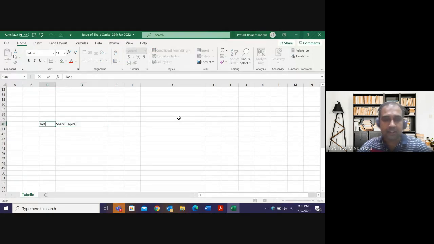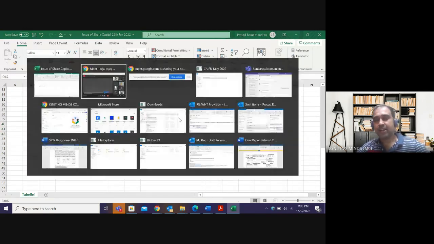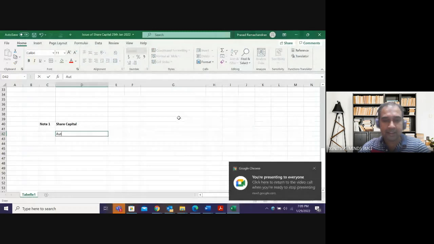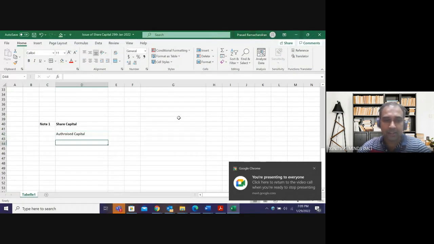If I see note number 1, share capital, what are the types of share capital the company will have? The company has various types of share capital. First is authorized capital. I will explain to you what it is.